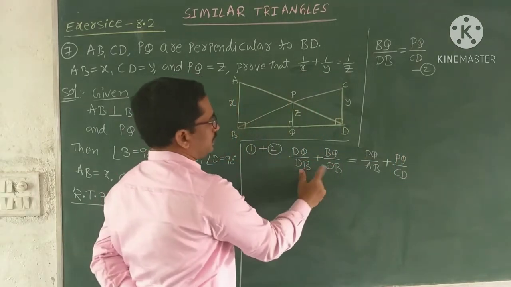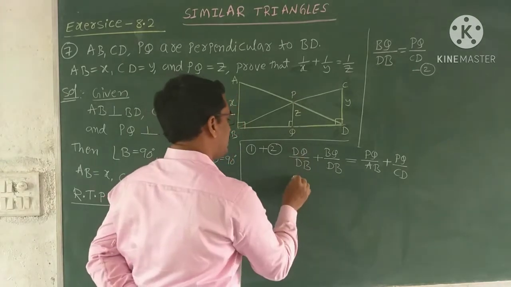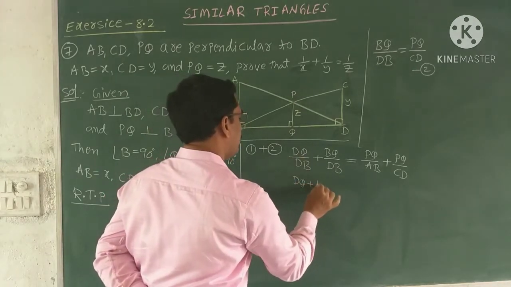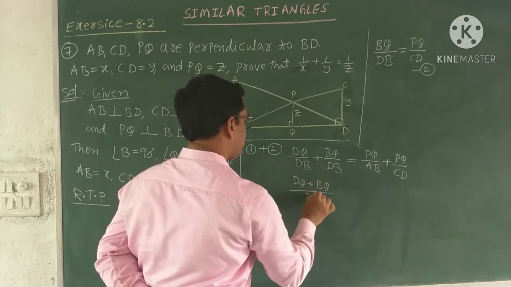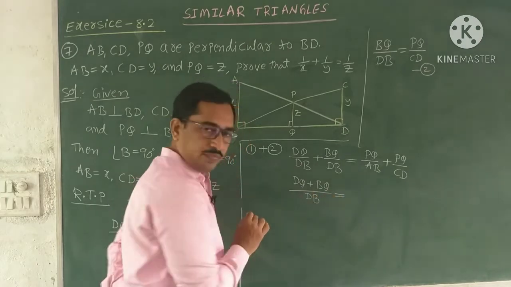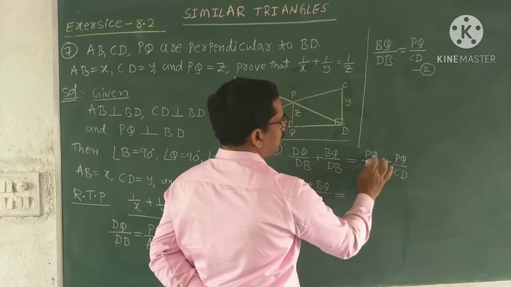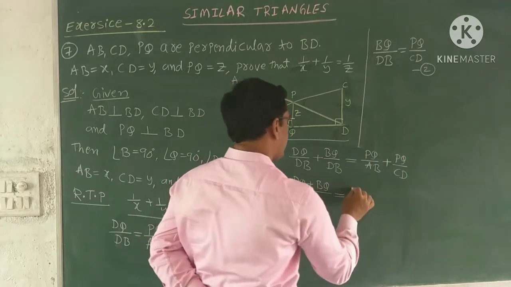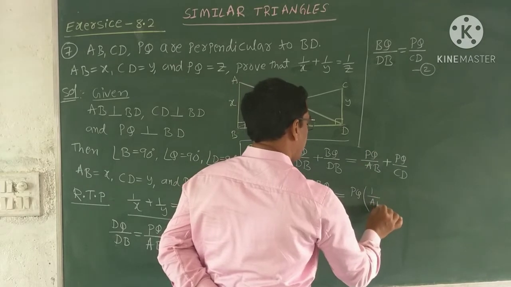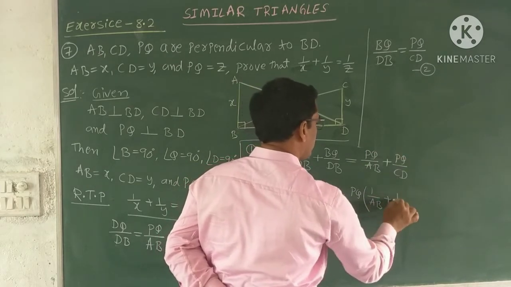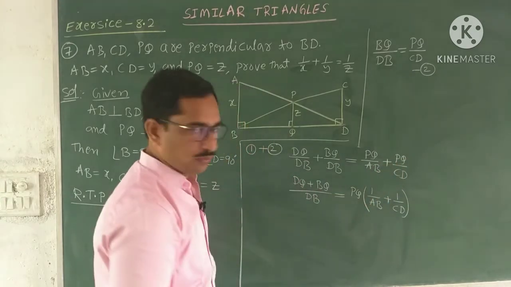See here, left side, the denominators are the same. So add the numerators: DQ plus BQ by DB. Next, see here the right side, the numerator is the same, BQ. So take BQ common. Here in the numerator 1 by AB plus 1 by CD, because PQ is common. So the numerator values are 1.